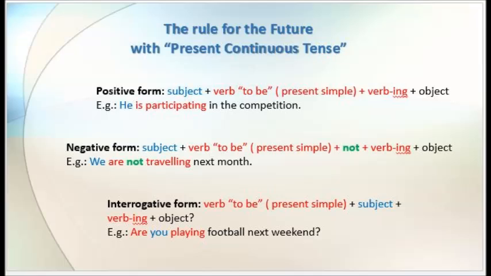Negative form, subject plus verb to be in present simple plus not plus verb, add ing to the main verb, plus object. Example, we are not traveling next month.